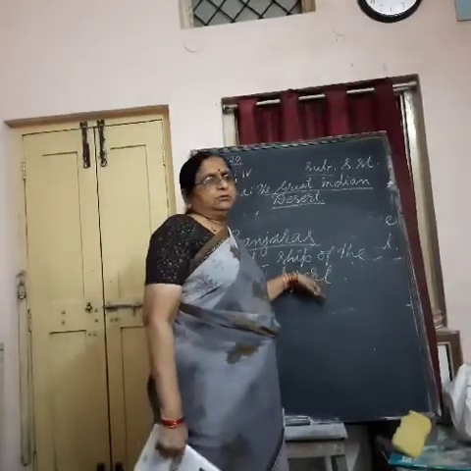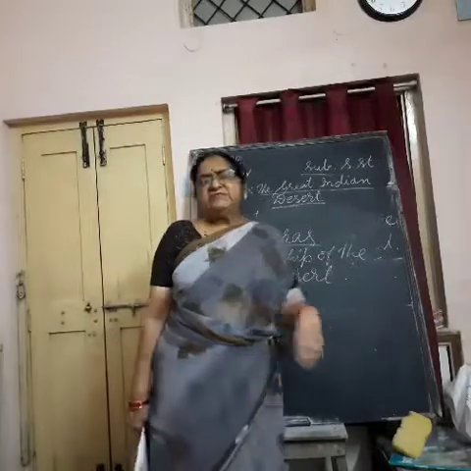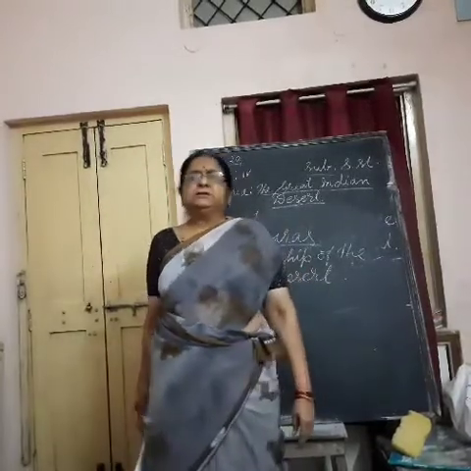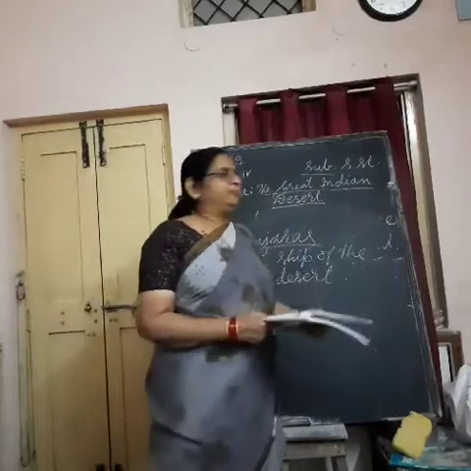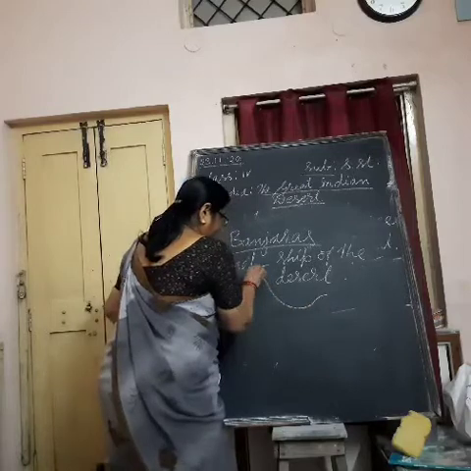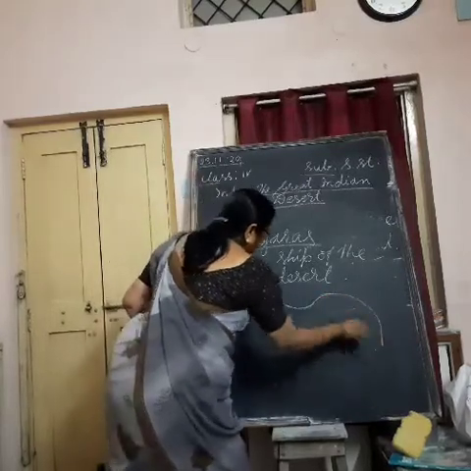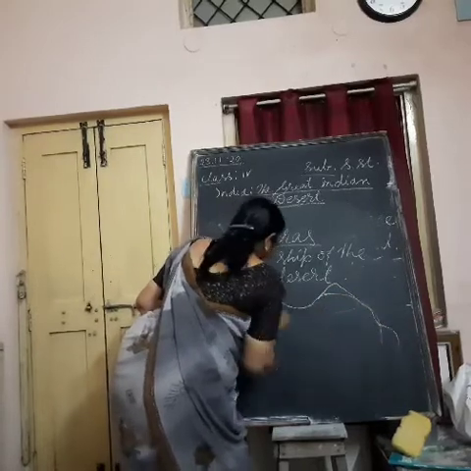Padded feet help it cope with the heat of the sand, and it can stay without water for many days. And whenever it gets food, it eats and stores that food in its hump.